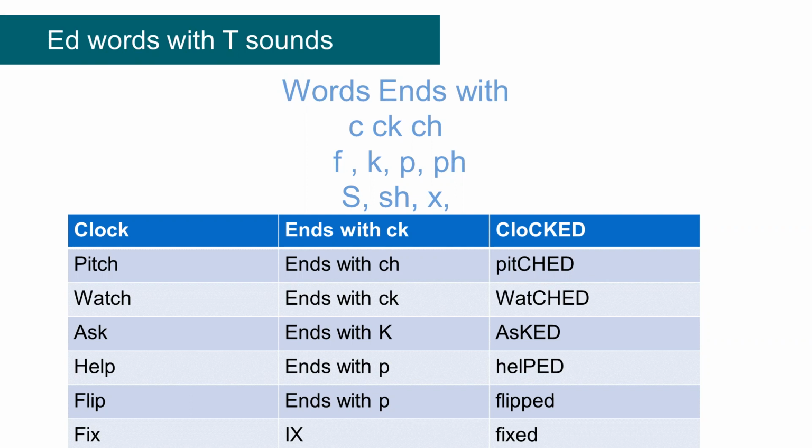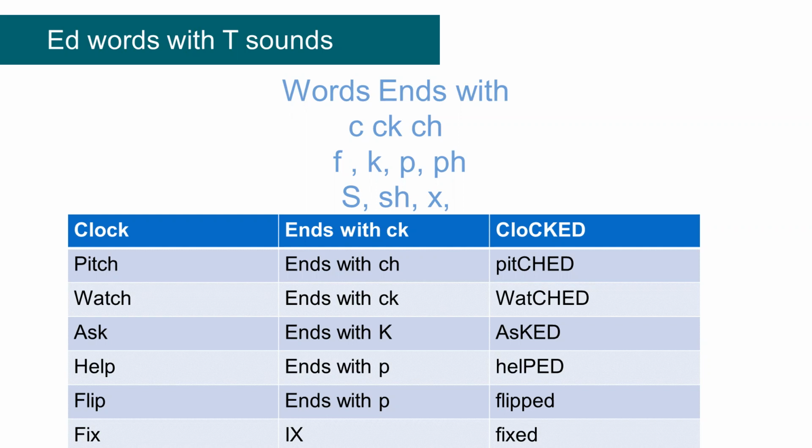Ask ends with K, the word is asked. Help ends with P, the word is helped. Flip ends with P, the word is flipped. So these are words that end with T sound. So let's start from the top again. Clock, clocked. Pitch, pitched. Watch, watched. Ask, asked. Help, helped. Flip, flipped.